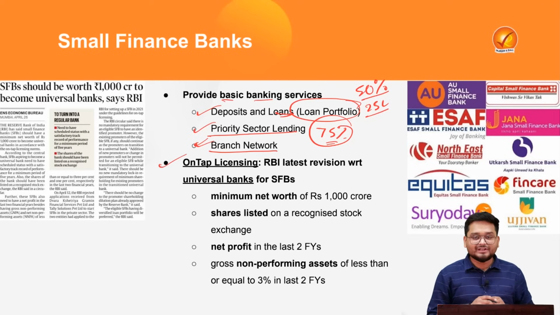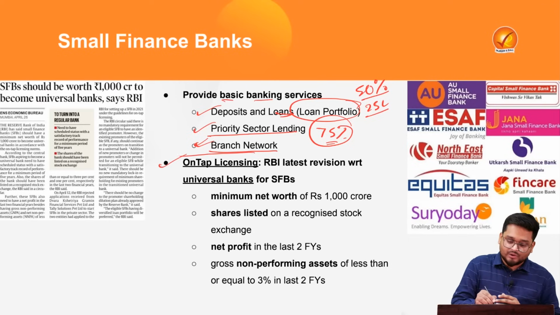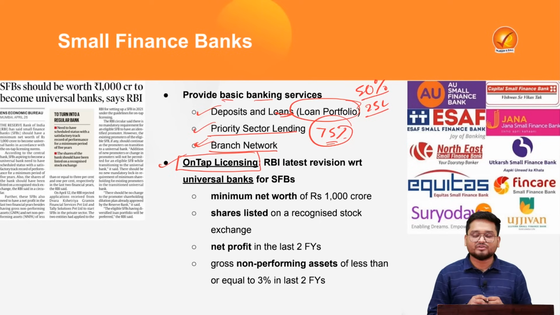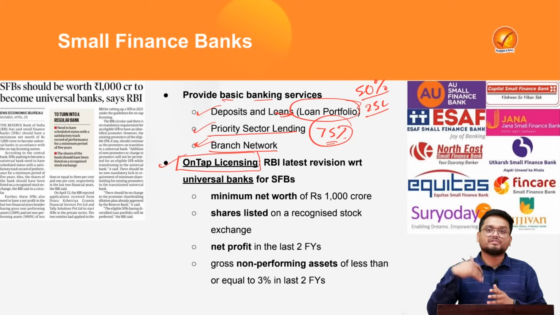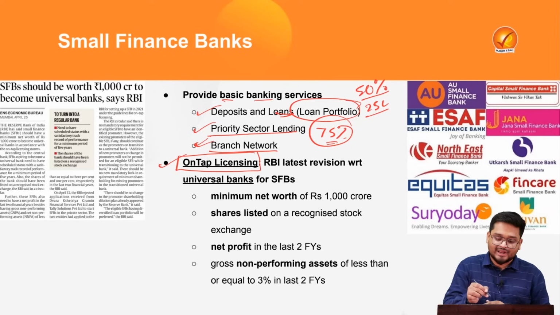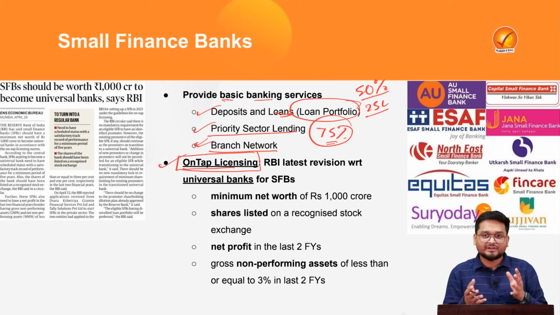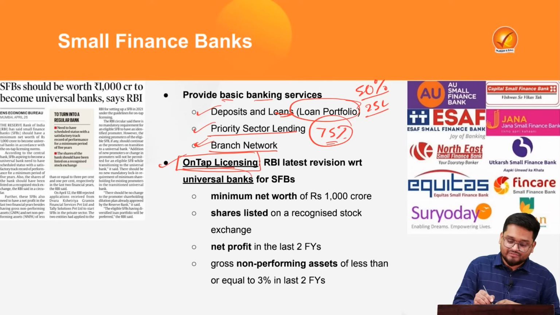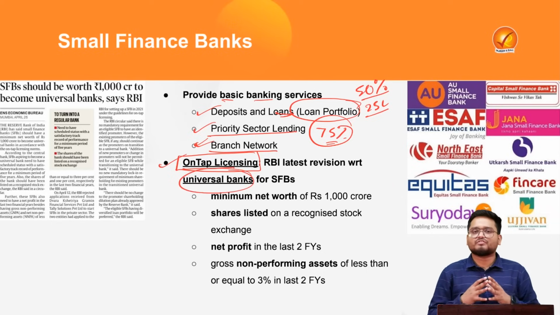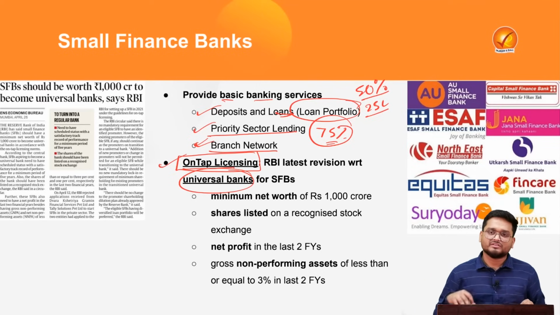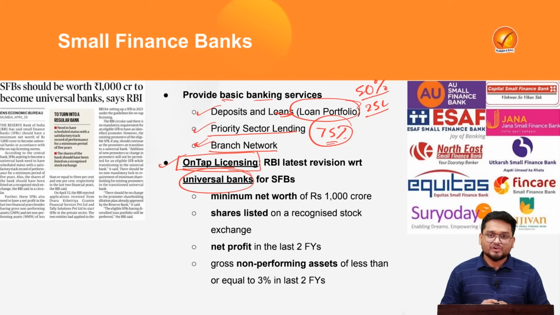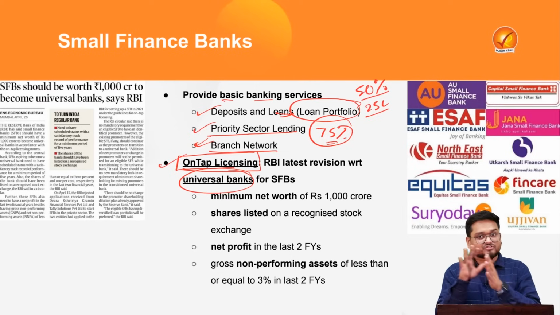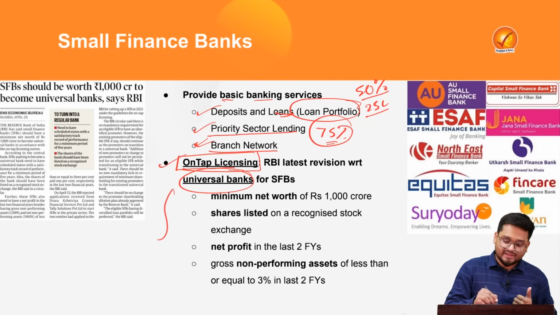And here, recently the RBI has announced on-tap licensing, or say instant approval, for small finance banks or any other banks to be converted to universal banks. So this is an RBI initiative helping the banks convert into universal banks. Universal banks are those offering a wide range of services such as insurance, deposit, and loan services under one umbrella.